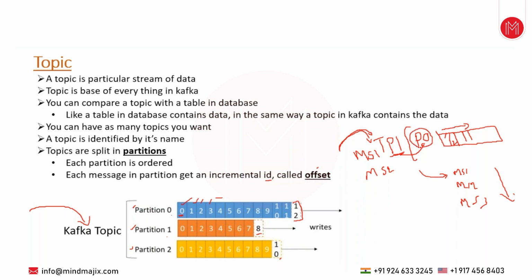If your application has a dependency on message ordering, then you must go with one partition only. For example, if your sending application and your receiving application have a dependency on processing in message order, and the sending application has published message number 1, then the receiving application has to consume message number 1 first. Next is message number 2, so the second message consumed must be message number 2.